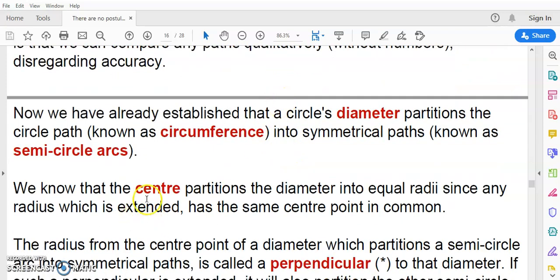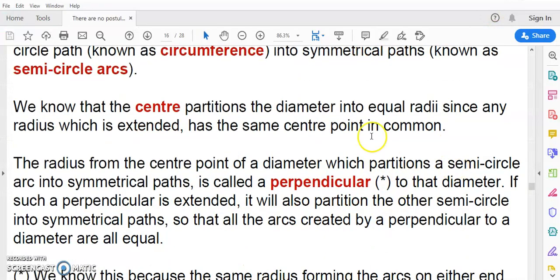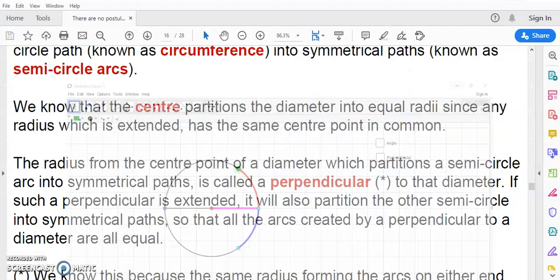So now that we established that a circle's diameter partitions a circle, okay, because of symmetry, we can call this top arc and the bottom arc semicircular arcs. And we know that the center partitions the diameter into equal radii, since any radius which is extended, remember, that's how we got the definition of a circle. We extended this radius to this radius so that it meets a circle again. If it doesn't meet the circle, then it's not a valid definition, as we saw in the previous video.